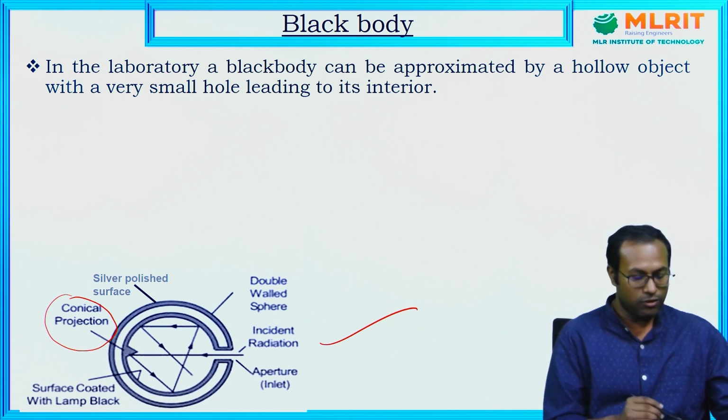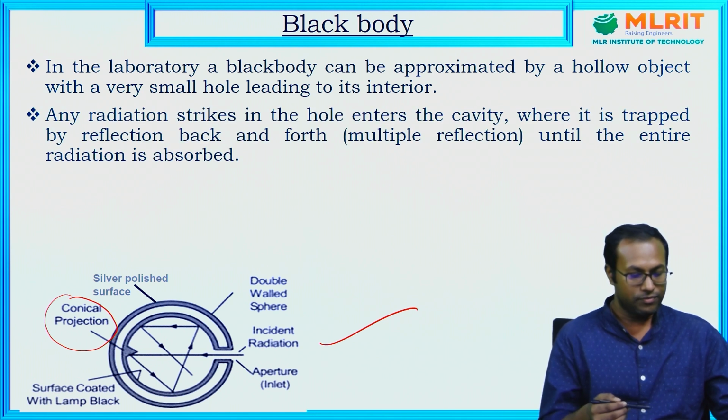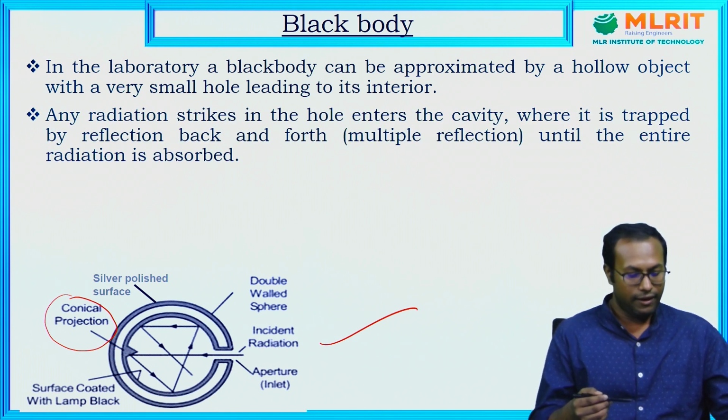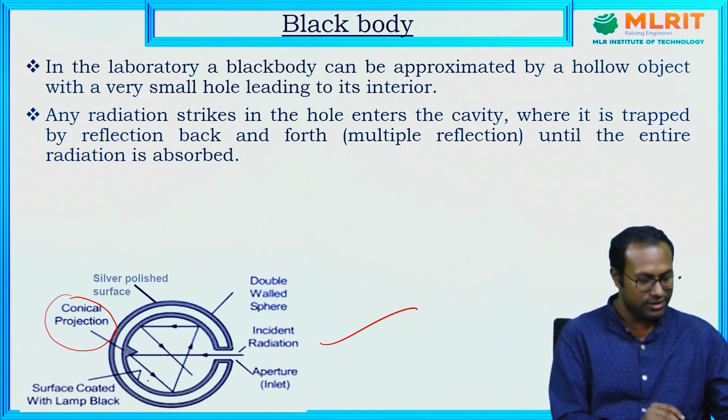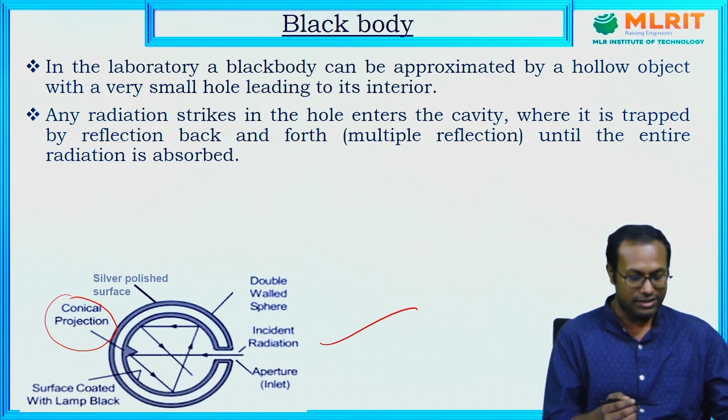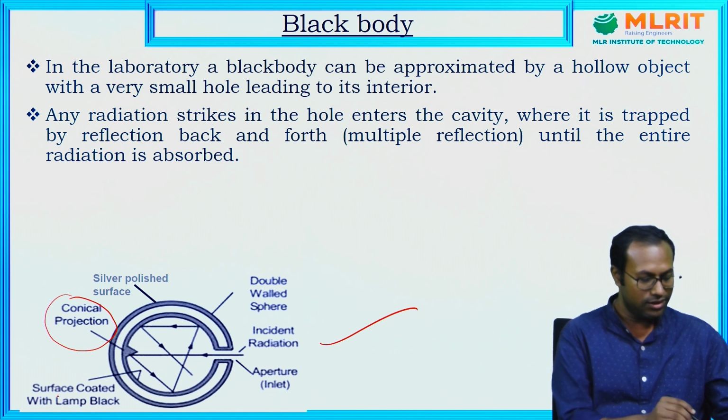These processes continue until the entire radiation is absorbed, and the inner surface is coated with lamp black. This means it will absorb 97% of the incident radiation, so the loss will be less due to the inner surface being coated with lamp black.